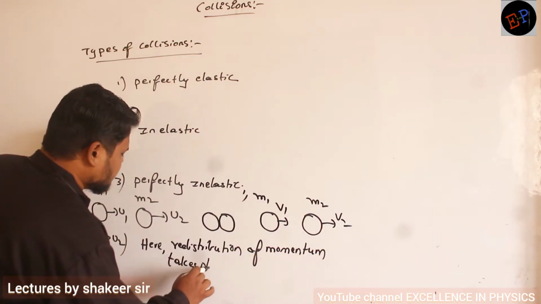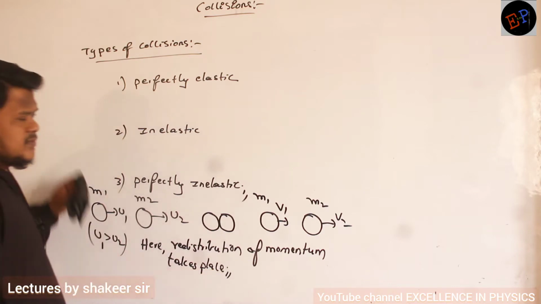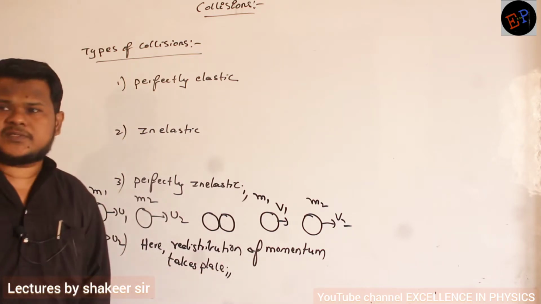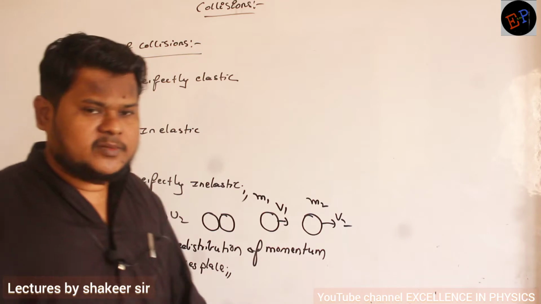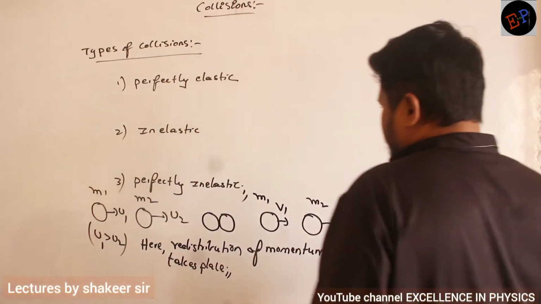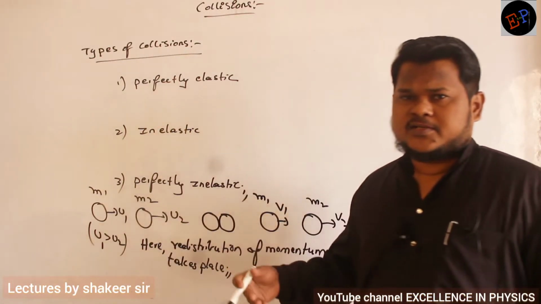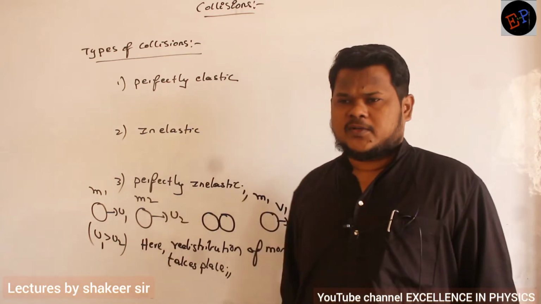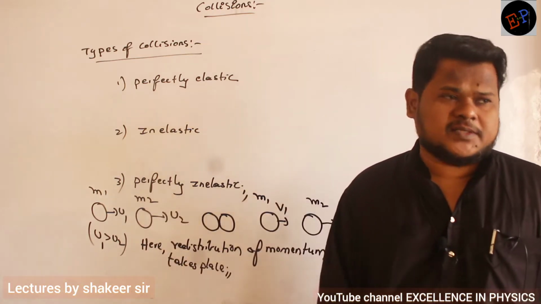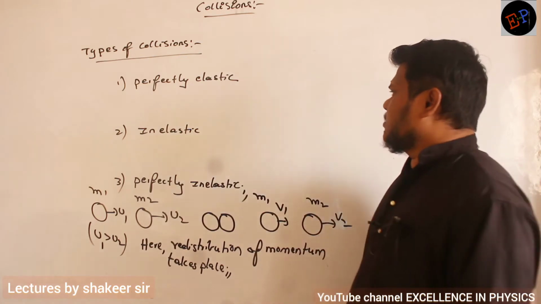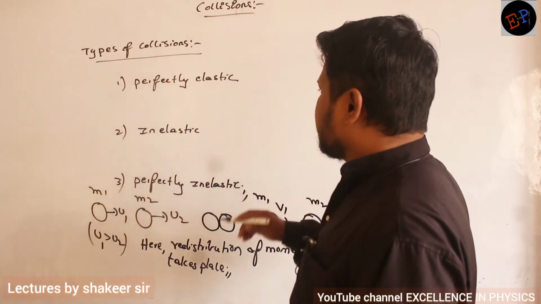Redistributed means what? Total momentum always remains constant, but it gets divided among the bodies according to their speeds and their masses. Understood, no?